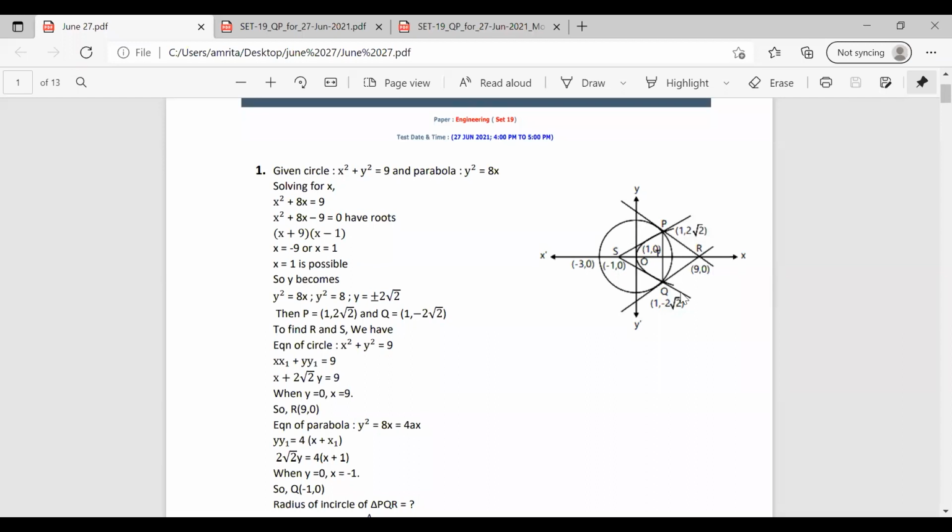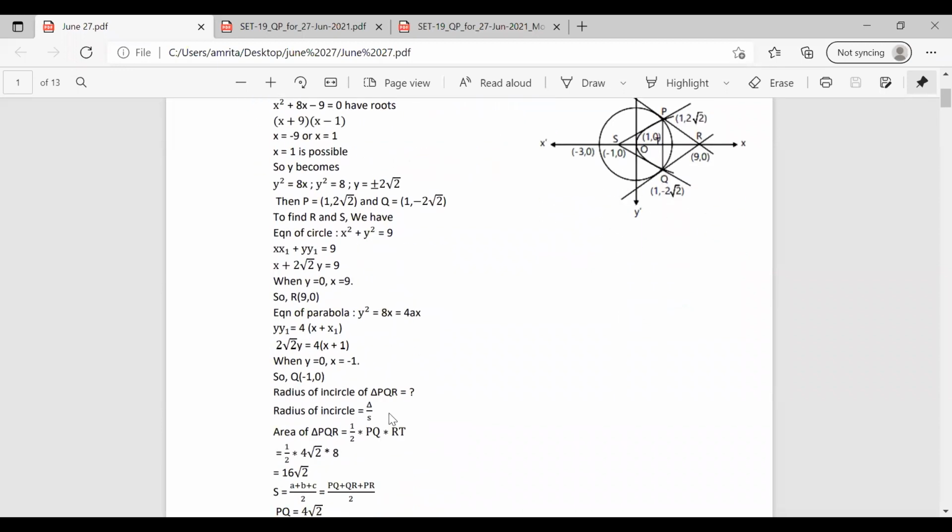Similarly, from the equation of parabola, we know that it is y square equals 8x. 8x can be rewritten as 4ax. So y y1 equals 4 into x plus x1. We have y1 and x1 values. So substituting, we have 2 root 2 into y equals 4 into x plus 1. When y equals 0, we got the value of x as minus 1. So point S can be found as minus 1, 0. Sorry, I have written it wrong. It is point S, it is minus 1, 0.